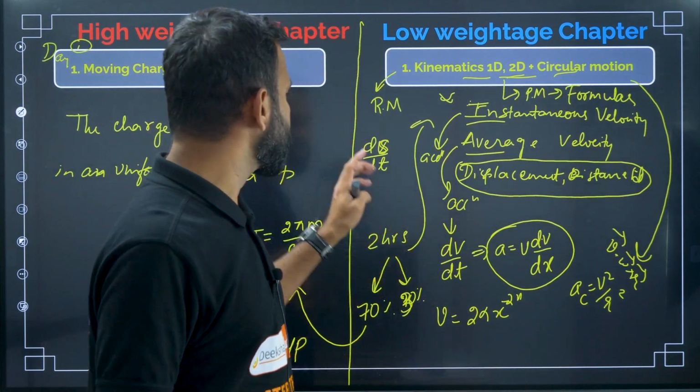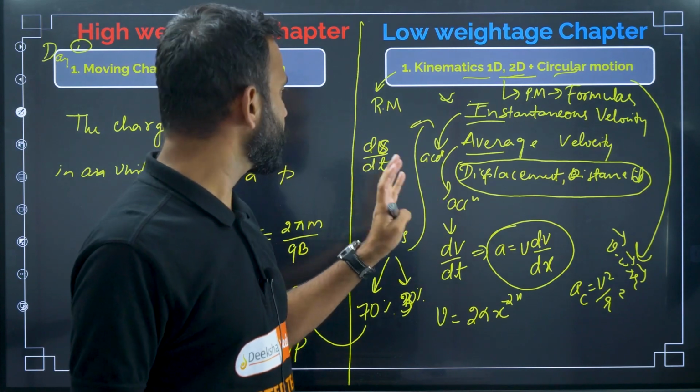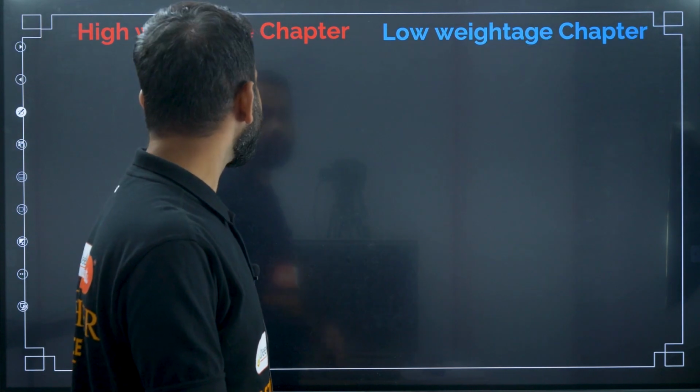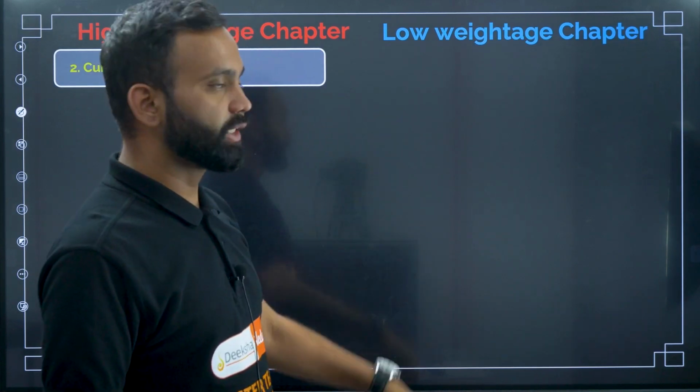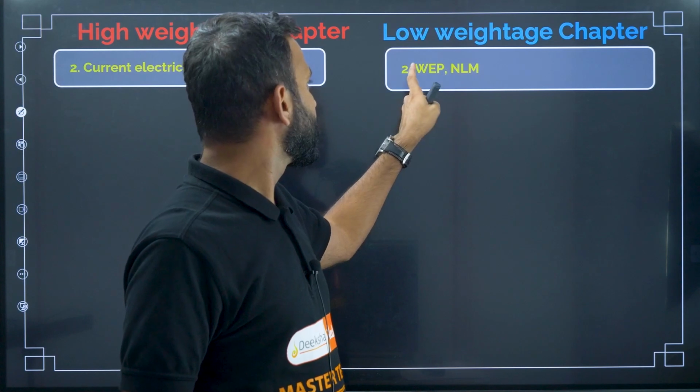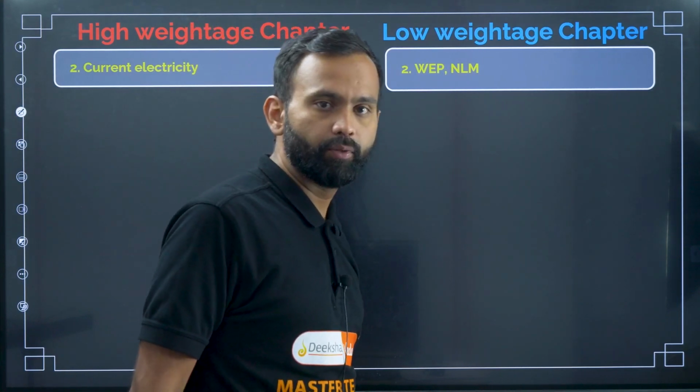Okay, so first day, this is your challenge. You have to read all these topics. And then the second day, current electricity. You should read current electricity and Newton's laws. The low weightage chapters are Newton's laws of motion and work energy power.